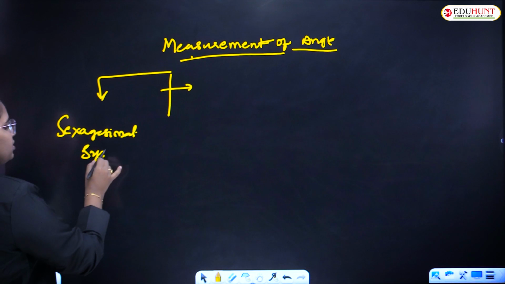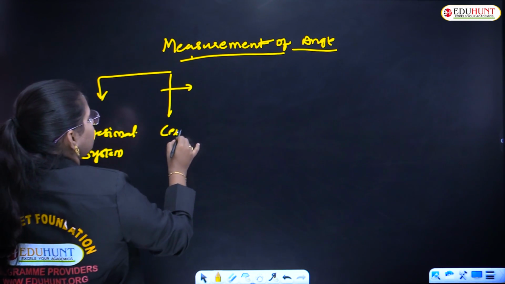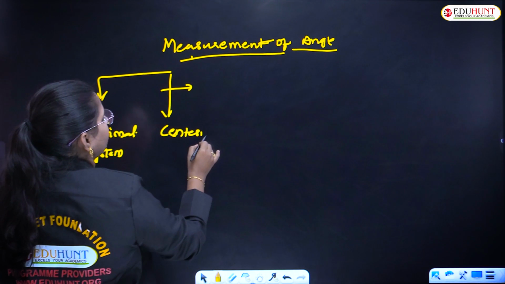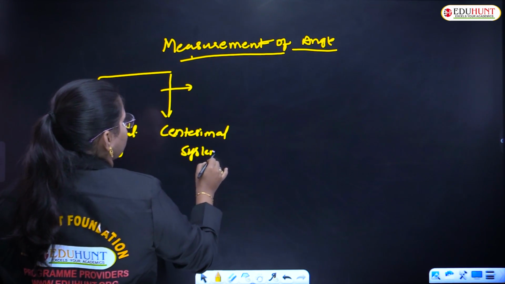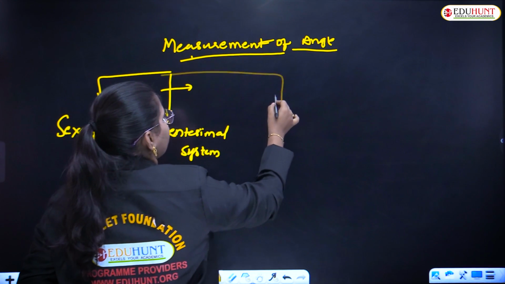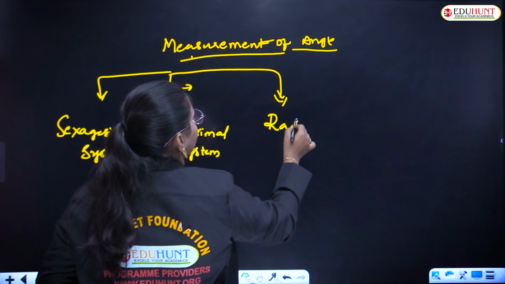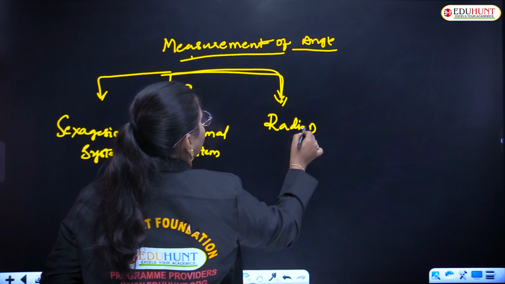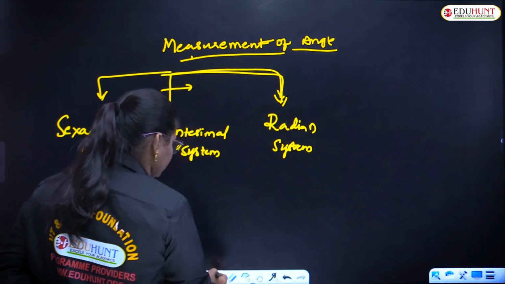The other one is centesimal. And the next one is the radian system.